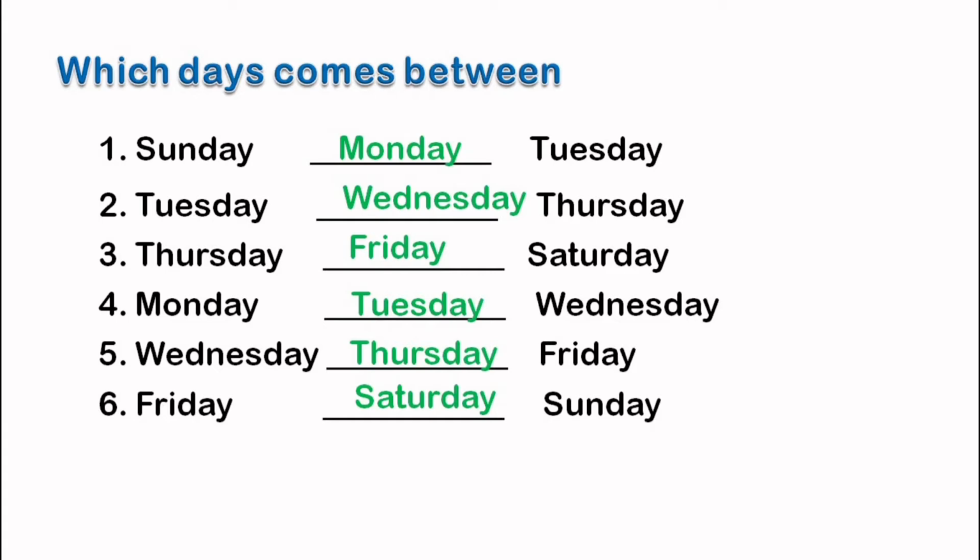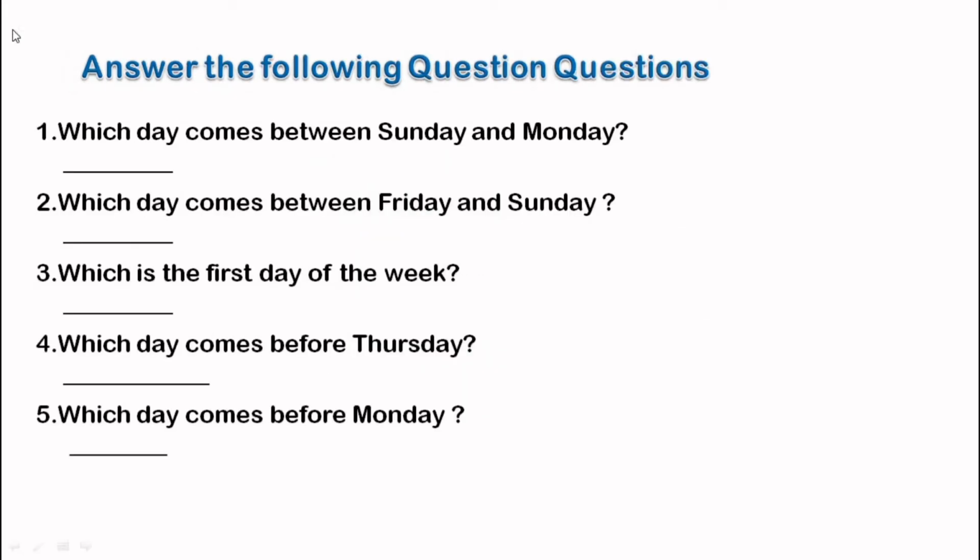Now let us see another type of mental ability question for names of the days. Here some questions are given and we have to guess the answers. So let's start.